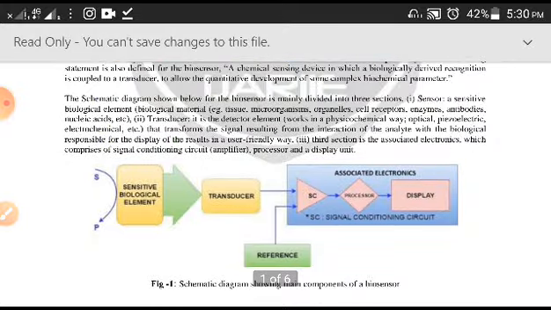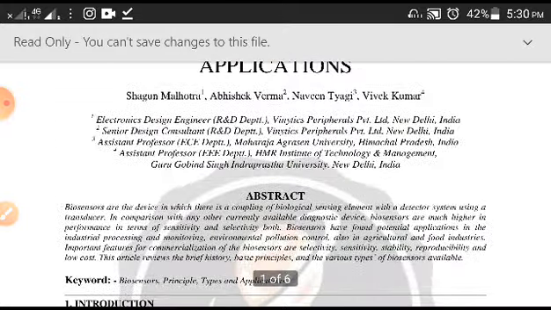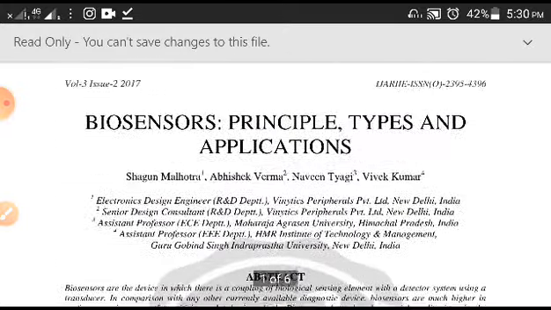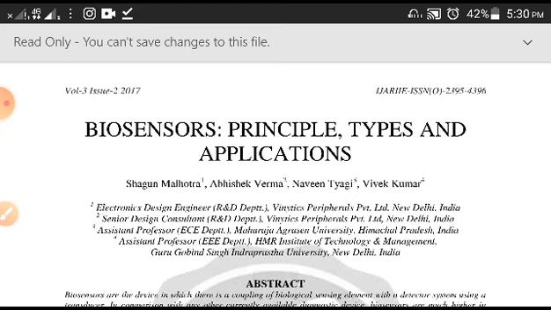So I hope these diagrams and this small article will help you understand. Along with this, I will send you one more article which will give you more insight about it, and you will be able to write at least a 5-mark answer for this.